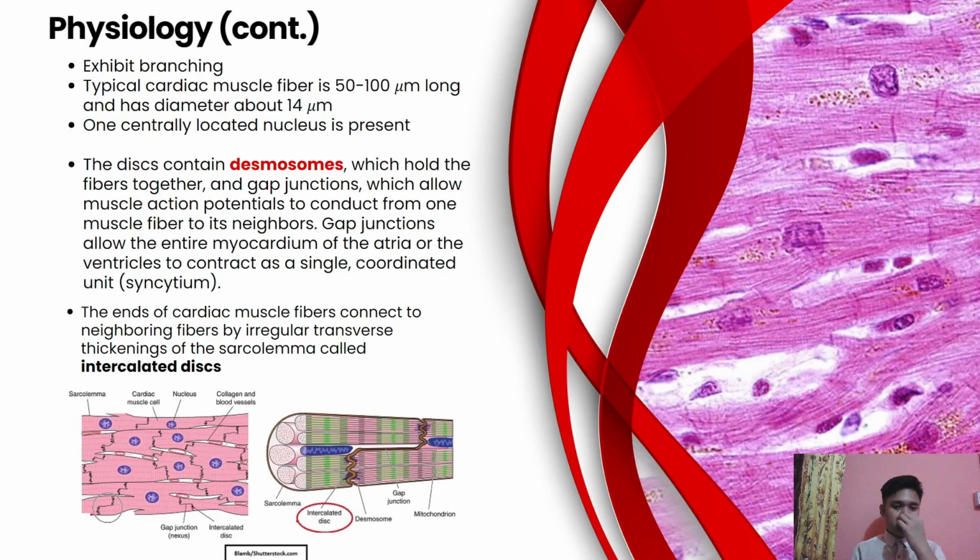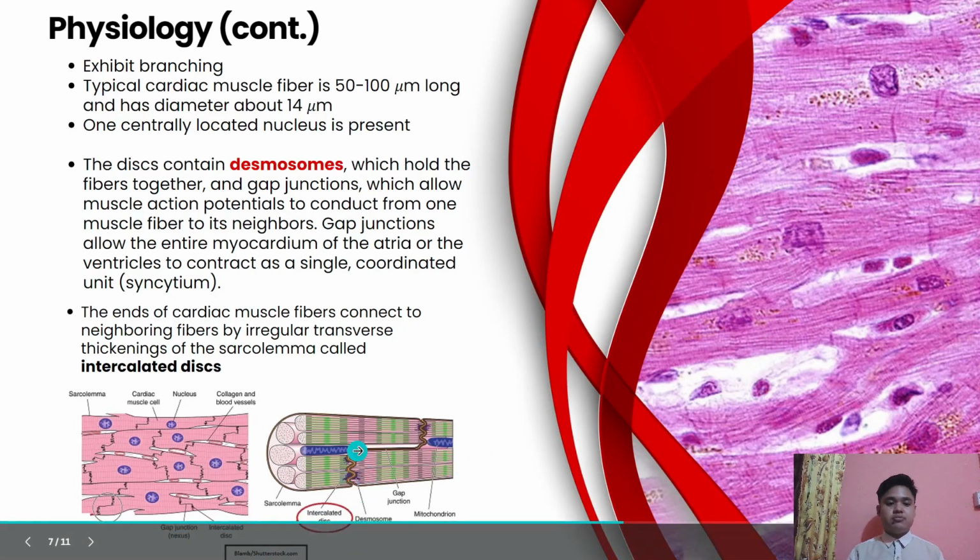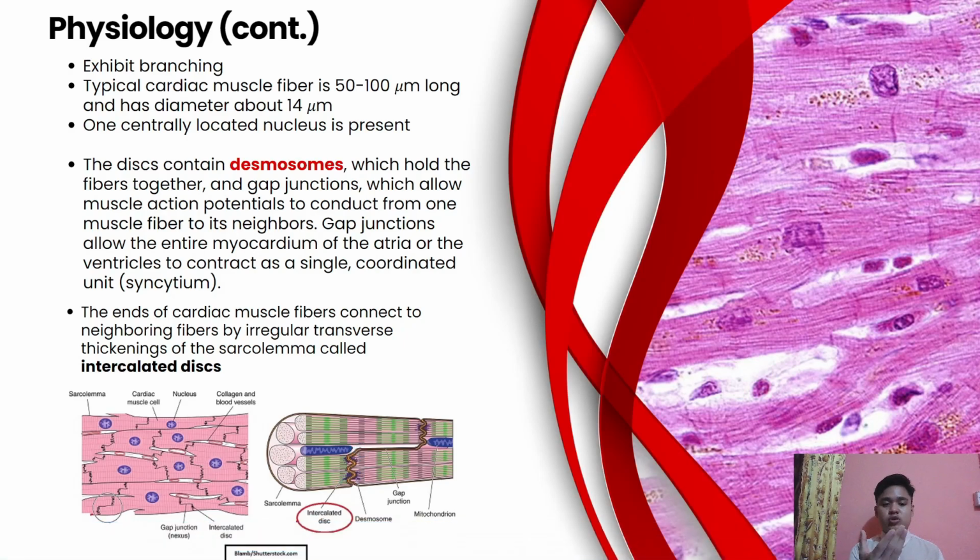Why? This is the intercalated disc, where we are talking about the gap junction. When the muscle action potential conducts from one muscle fiber to its neighbor, this will spread the stimulus to the whole syncytium, that is, the coordinated unit.